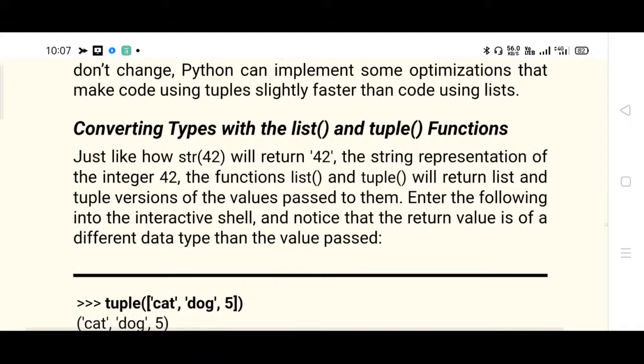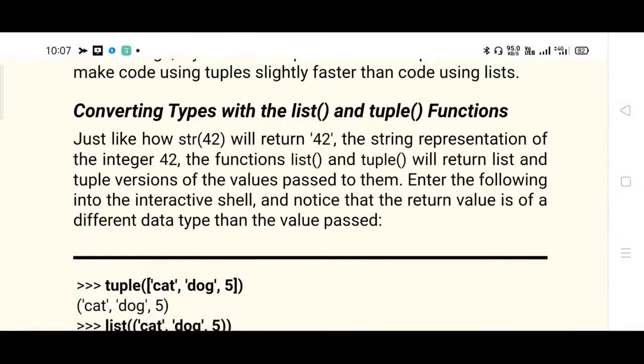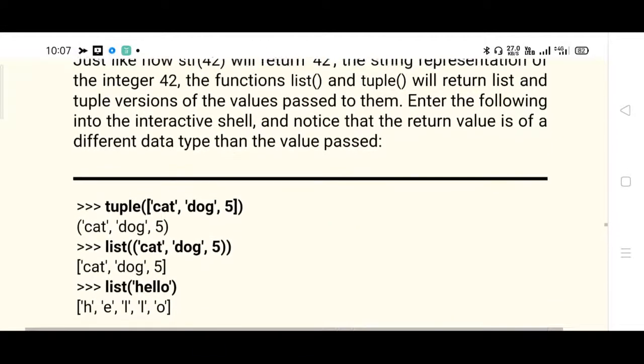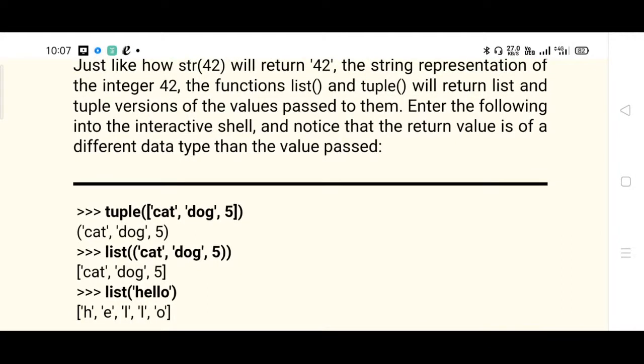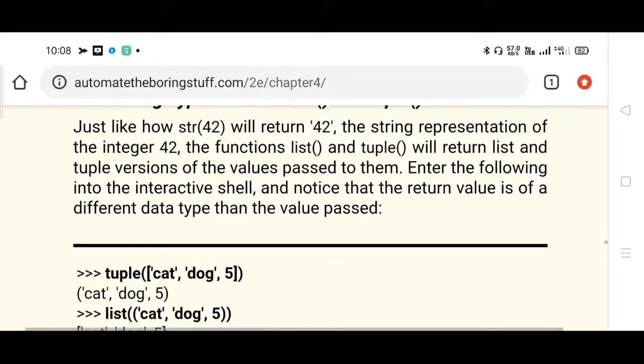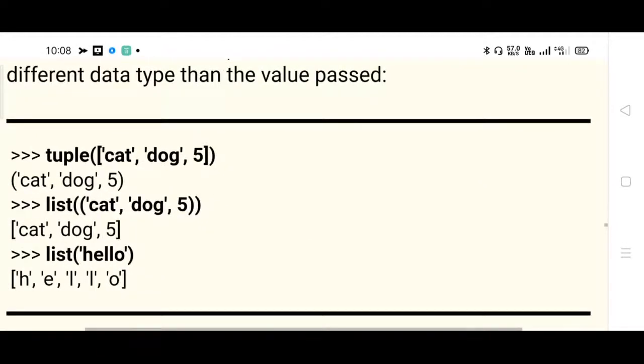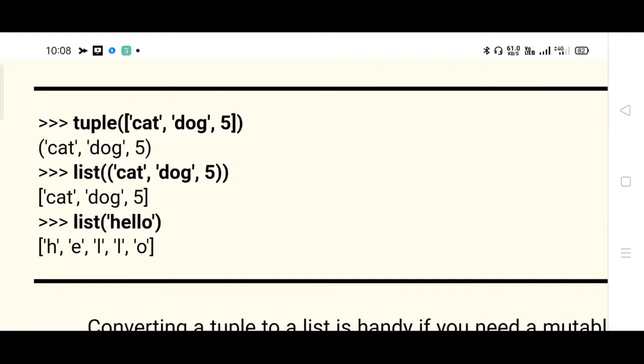So type conversion is possible with the list and tuple functions. Let us see how. You can convert a list into a tuple by mentioning the list inside the tuple function. Tuple of parentheses cat, dog and 5 will convert this list cat, dog, 5 into a tuple.